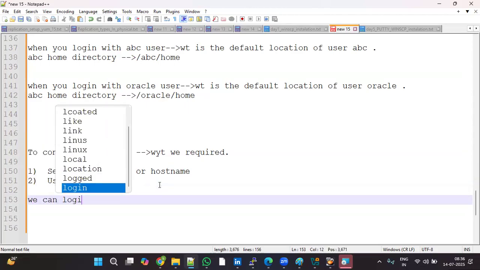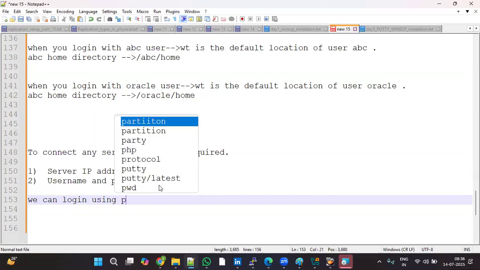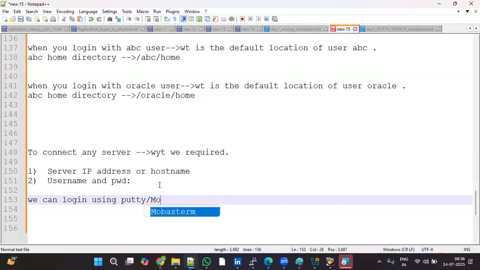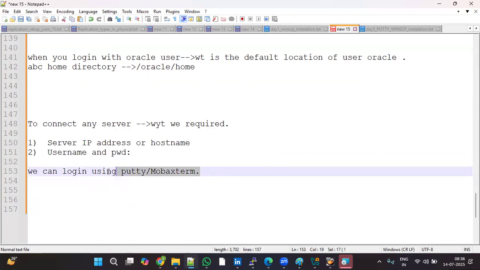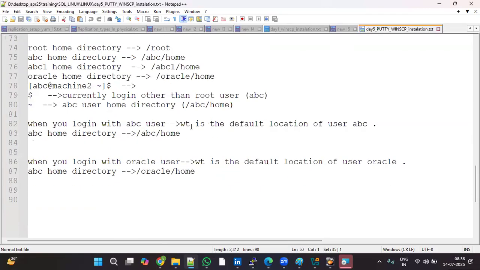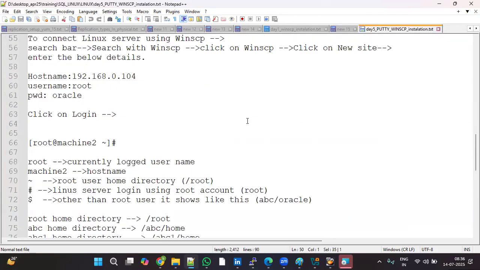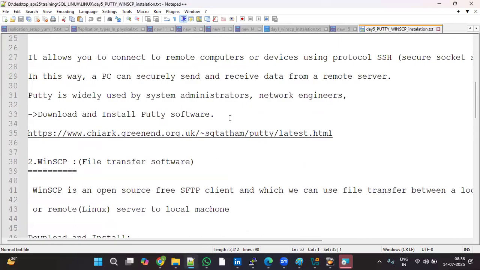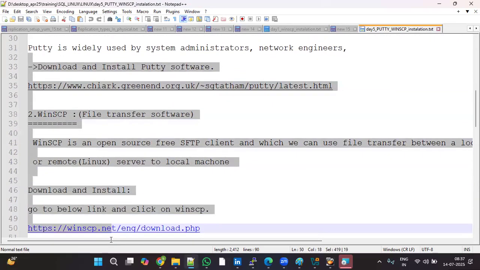We can log in using Putty or MobaXterm. If you want to do file transfer, you have to use WinSCP. Clear? Any queries from anyone?